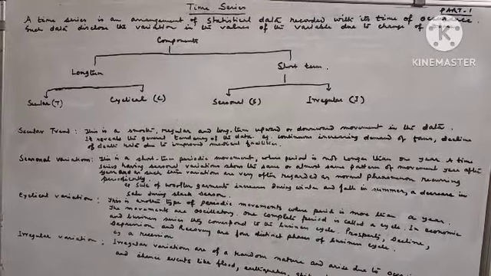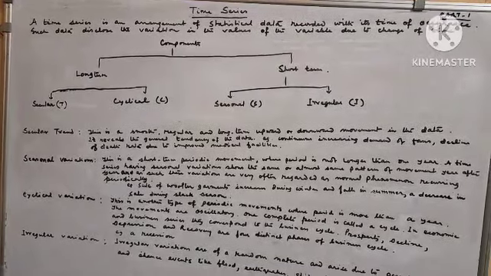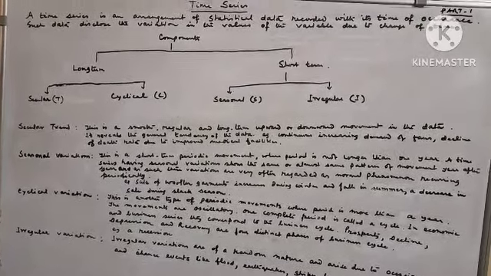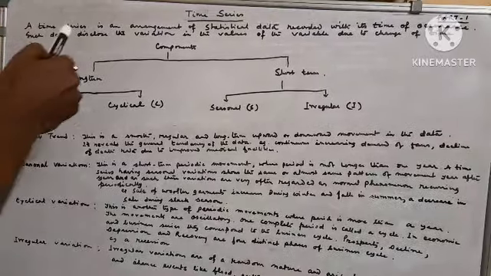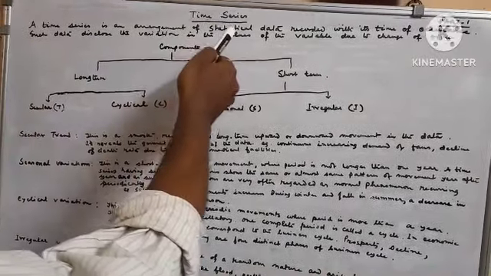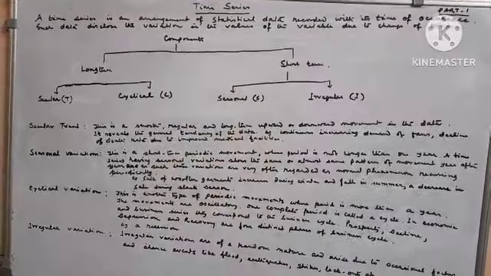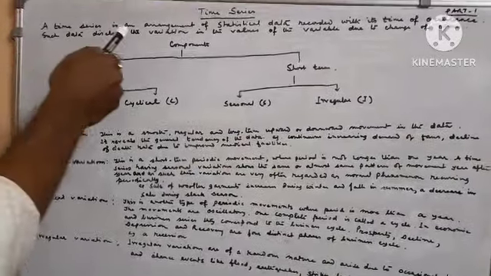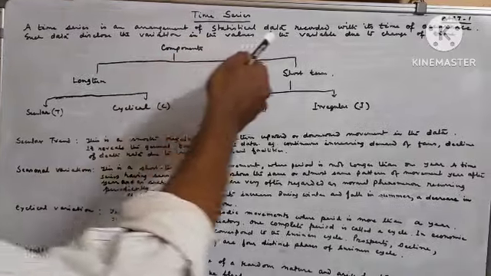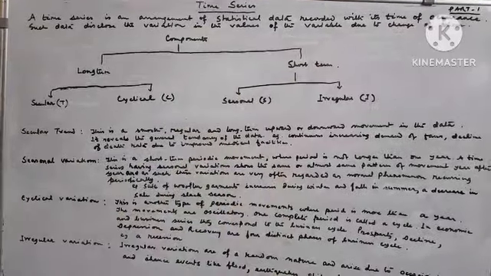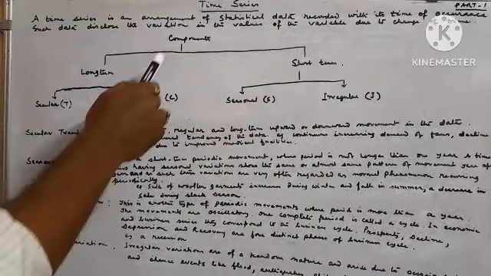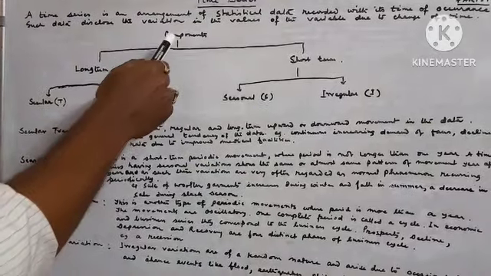Today's topic is time series, part 1. First we have to know what is time series. A time series is an arrangement of statistical data recorded with its time of occurrence. Such data disclose the variation in the values of the variable due to change of time. Now, what are the components of time series?